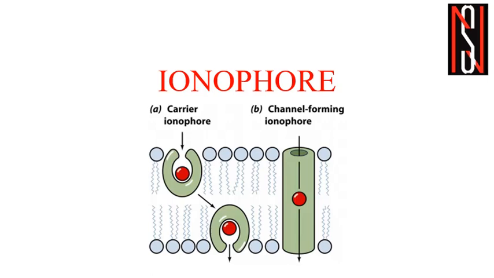Here I am trying to explain the structure as much as possible. The ionophores contain hydrophilic centers that bind specific ions, and a hydrophobic portion that interacts with the lipid interior of the membrane. That kind of thing we have already discussed in the last slide.